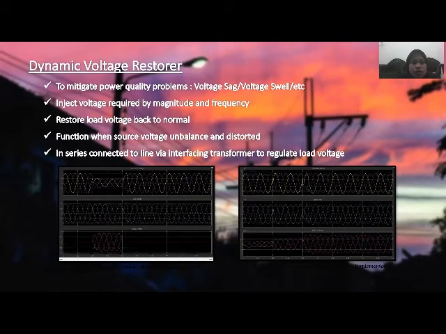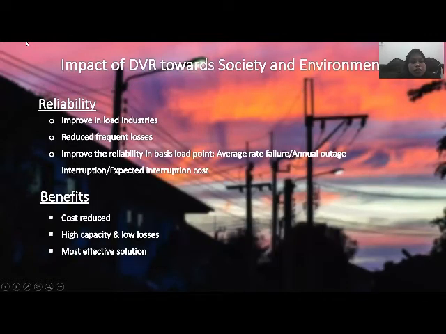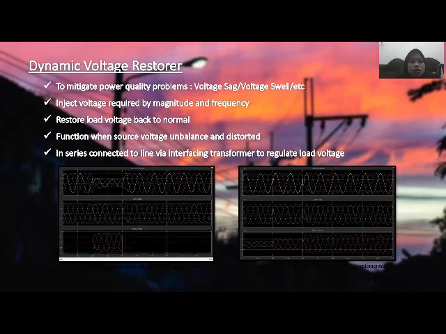Next, the dynamic voltage restorer. We chose the dynamic voltage restorer to mitigate voltage sags in the power system. The function of the dynamic voltage restorer is to mitigate power quality problems, which are voltage sag, voltage swell, and other power quality problems. The dynamic voltage restorer functions by injecting the required voltage in magnitude and frequency to make sure the load voltage comes back to normal.